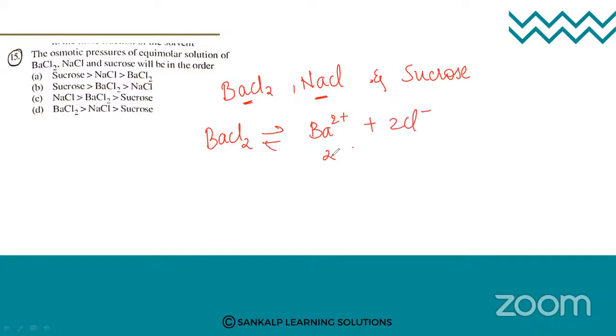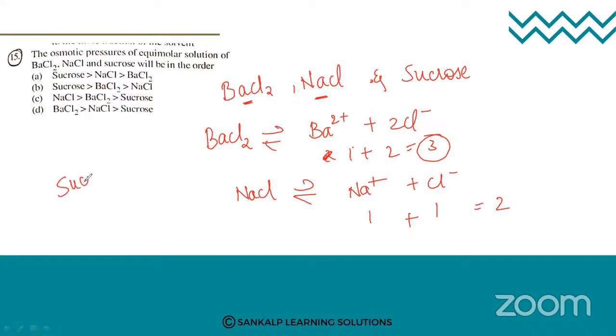So it is 1 plus 2, which is 3. Then NaCl will dissociate into Na+ and Cl-, so it is 1 plus 1, which is 2. And sucrose is a non-electrolyte, so we take it as 1. So the number of mole particles will be 3, 2, and 1. Which is greater? 3. So for osmotic pressure, BaCl2 will be greater than NaCl, which is greater than sucrose.